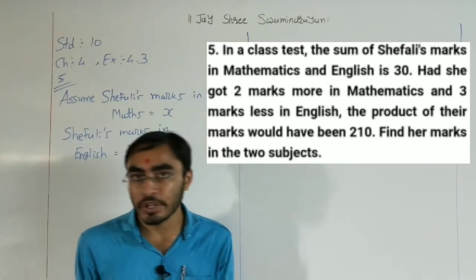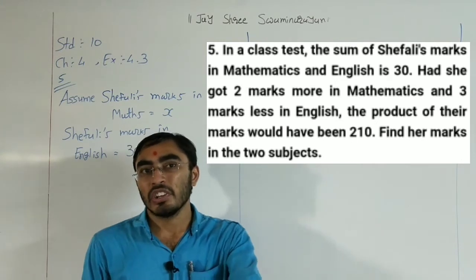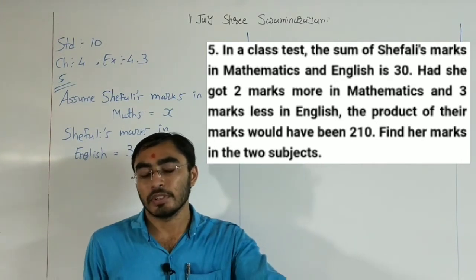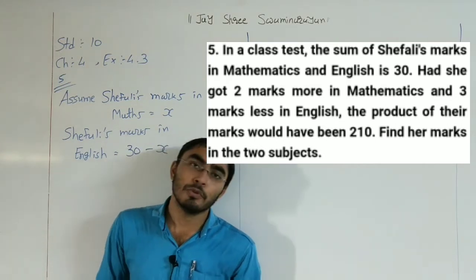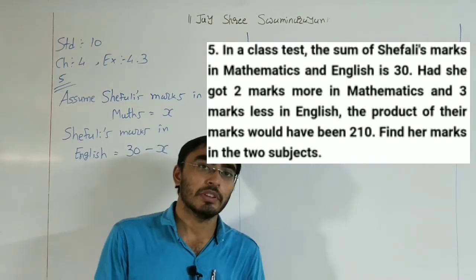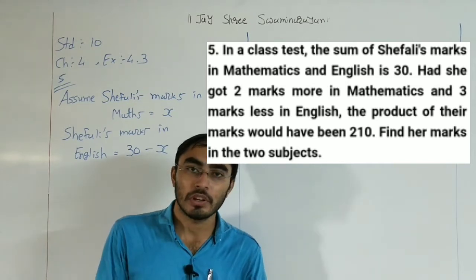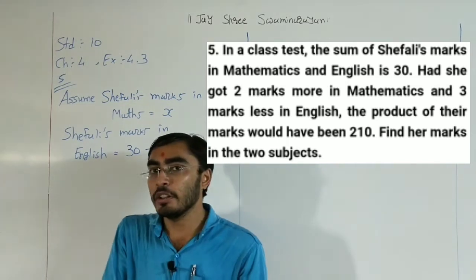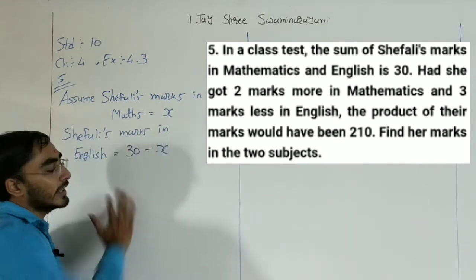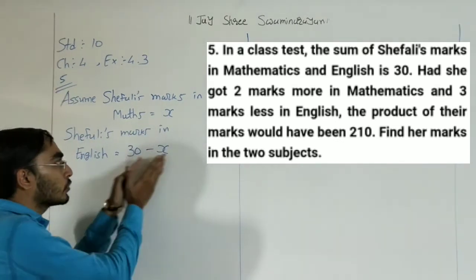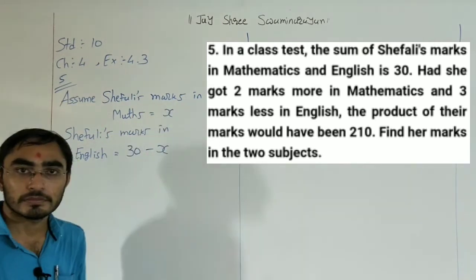If I say the total marks is 30, and you got 17 marks in maths, then how many marks did you get in English? That is 30 minus 17, 13 marks, right? So to get the marks in English, from the total we need to subtract the maths marks.